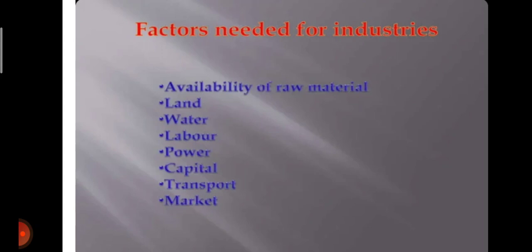Now, some factors which affect the location of an industry, or the factors needed for an industry. First is availability of raw material. Second is land. Third is water. Fourth is labor. Next is power. Next are capital, transport, and the market. These are such factors. Without these factors, we can't imagine the working of an industry.